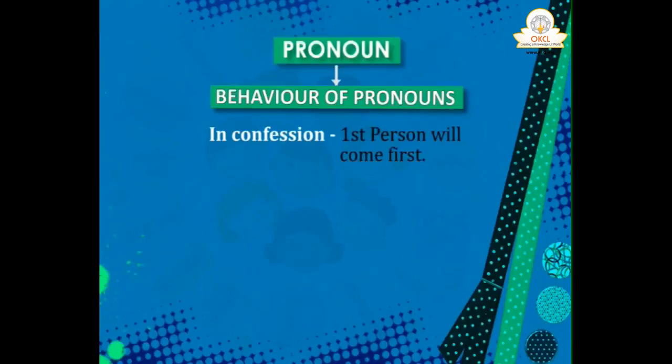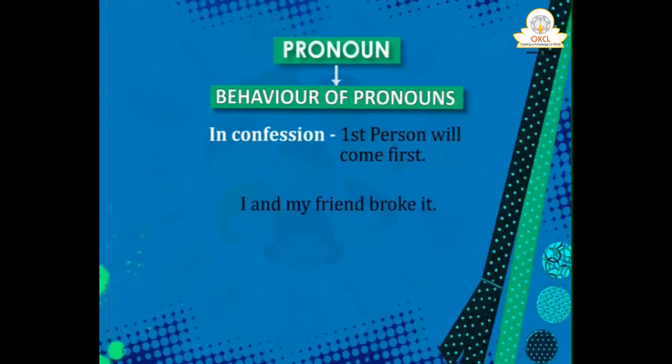There, you cannot say my friend and I broke it, because my friend is third person and I is first person. In 2, 3, 1, it is 3, 1. No, you can't apply that rule here. There you have to say, I and my friend broke it. Only in one case, while admitting a fault, I will come first.